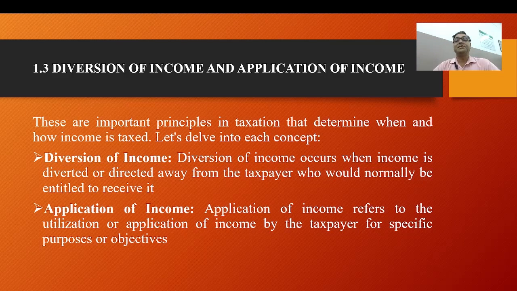Under the Income Tax Act 1961, tax authorities scrutinize these arrangements to ensure that income is properly attributed and taxed according to the principles of tax law.